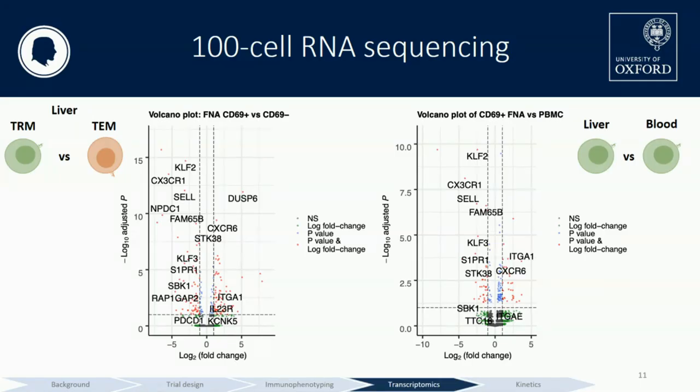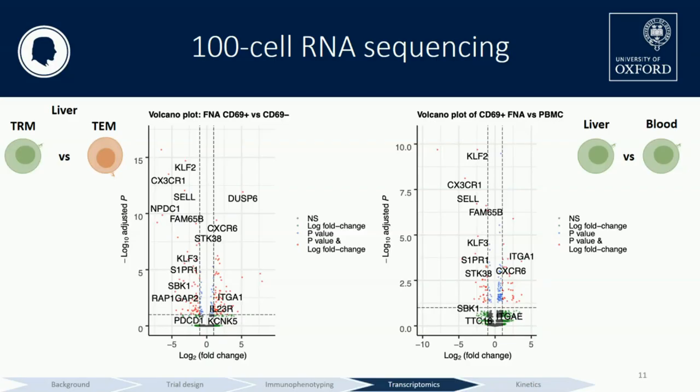And if we look at the comparisons between liver TRMs and blood TRMs, we see that fewer genes involved in this signature are differentially expressed, but also if you look on the x-axis, the fold change is lower in magnitude. Another thing I wanted to point out here is that it's rare that we get sanity checks in bioinformatics, or it's rare that we're able to confirm sanity checks, but this shows us that using both liver fine needle aspirates and RNA sequencing, we're able to reliably identify TRMs from within the liver. So that's a proof of concept.